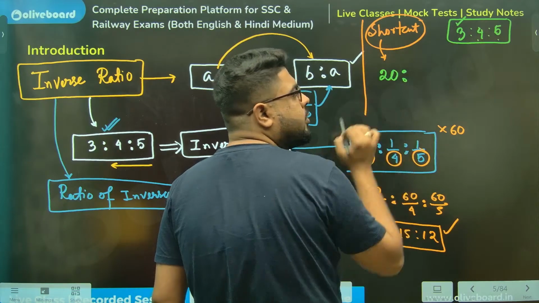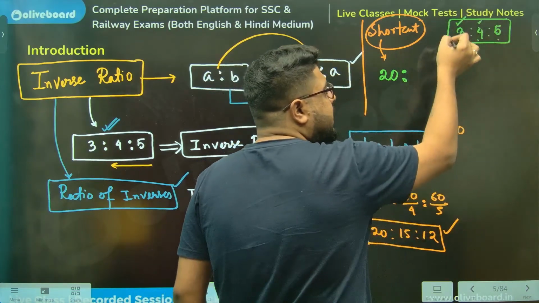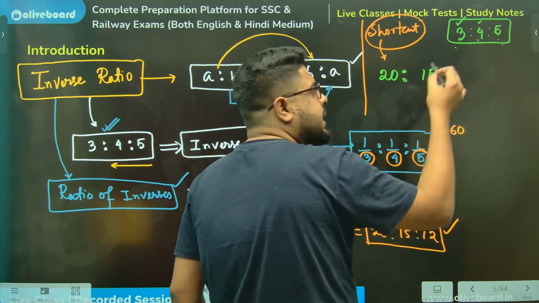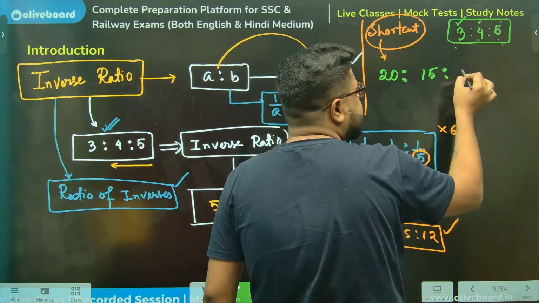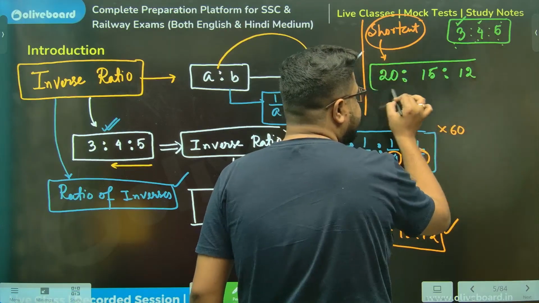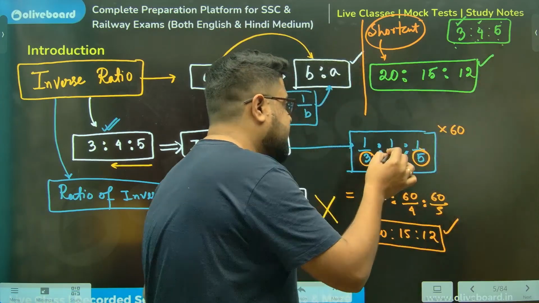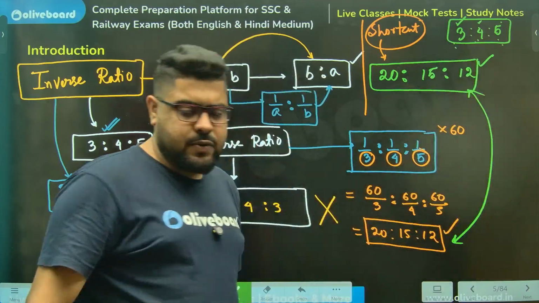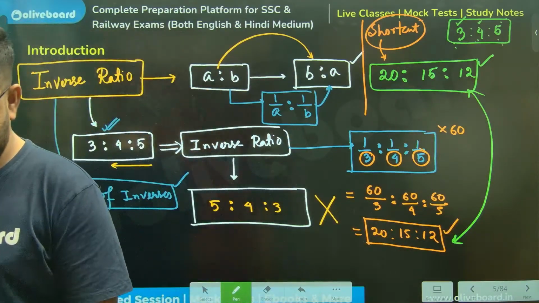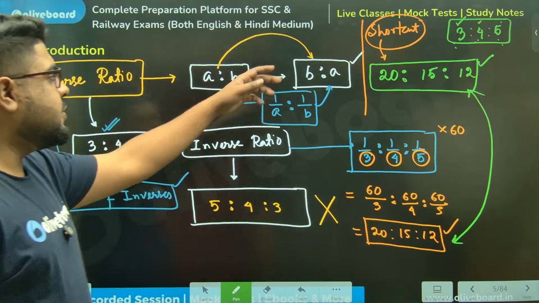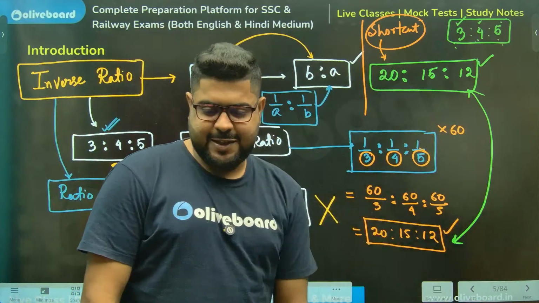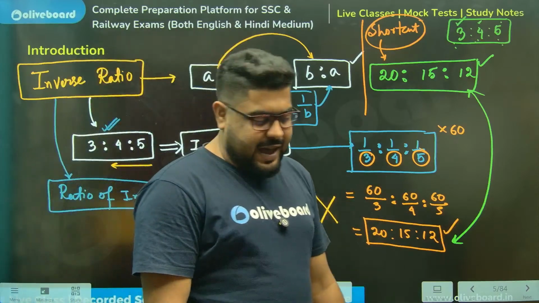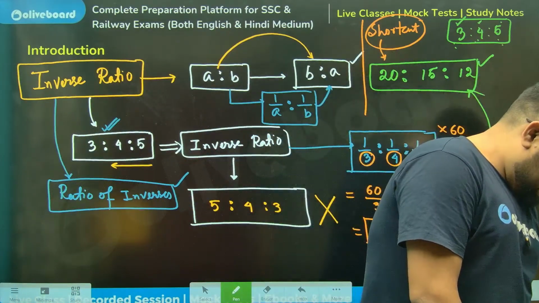Instead of 4, multiply the other two: 3 5s are 15. Instead of 5, multiply the other two: 3 4s are 12. That is your inverse ratio directly. Check whether you have got the same thing, yes or no. If you know this way, then you don't need to do anything. I've just saved you 3 lines.